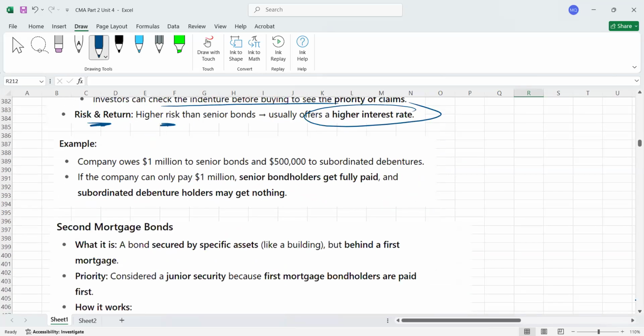Here is an example. A company owes 1 million to senior bondholders and 500,000 to subordinated debenture holders. If the company can only pay 1 million, let's assume the company is going to wind up and got only 1 million through the sale of assets, only the senior bondholders will get full payment. Nothing will be left for the subordinated. Or if the company sold assets for 1.2 million, then 1 million will be paid to the senior and only 0.2 million will be paid to the subordinated debentures. This is how it works.